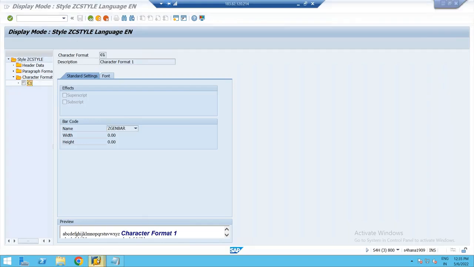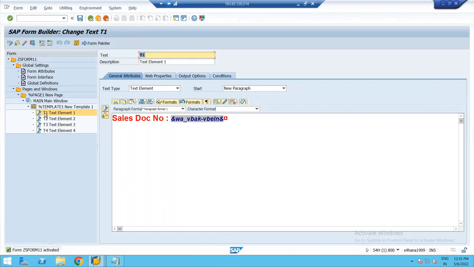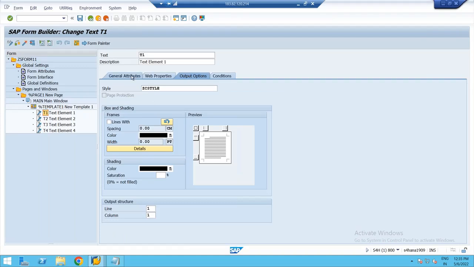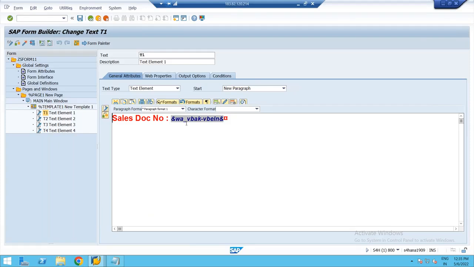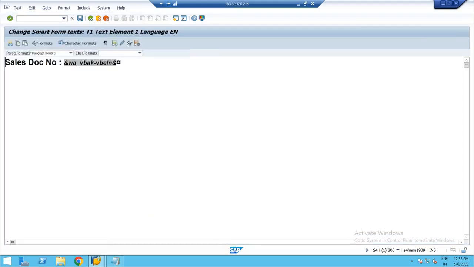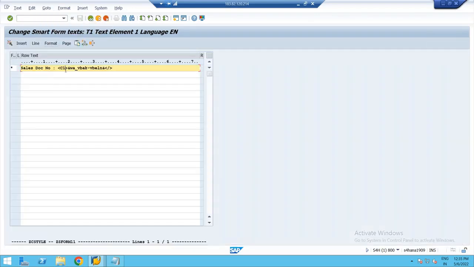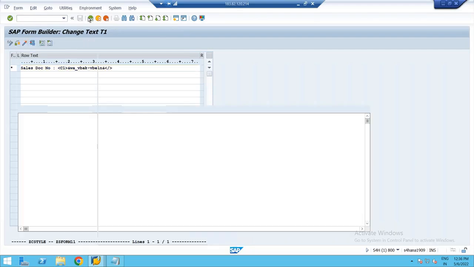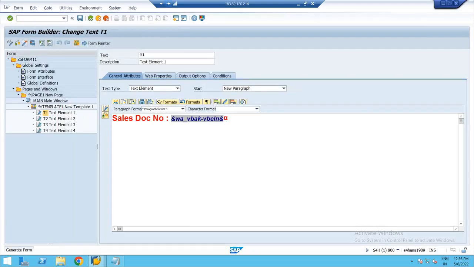Then this smart style, we have to include in the appropriate text element. How do we include it? In the output options, include that, and whichever field data you want to show as barcode, we have to enclose that field in angular brackets with the character format C1, and give the slash at the end. Yeah, hope this is clear. Any questions?